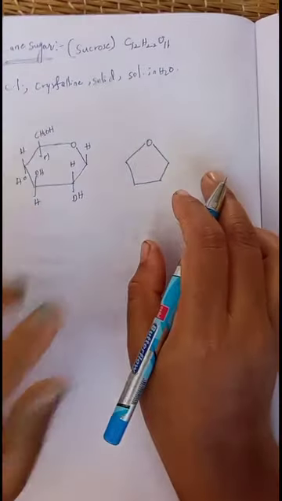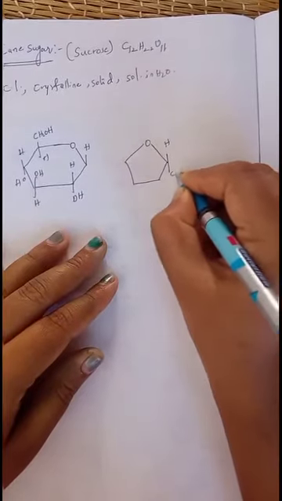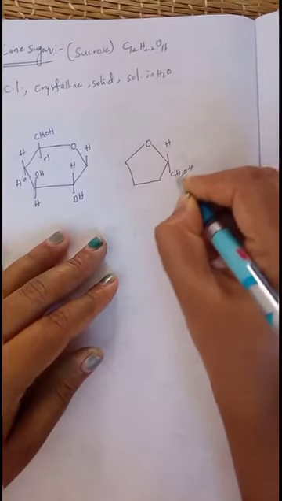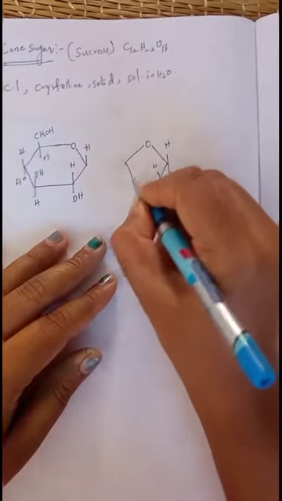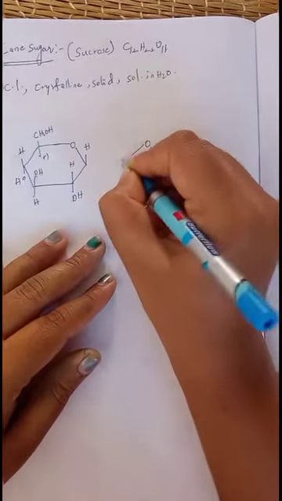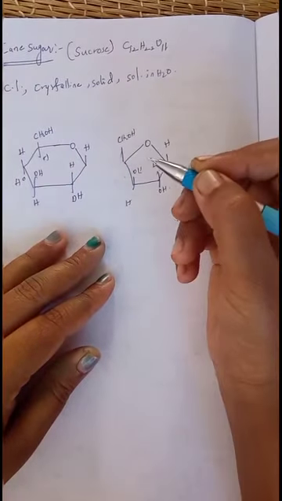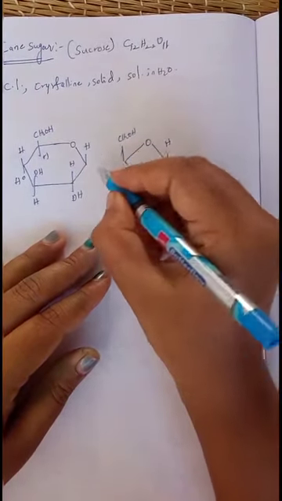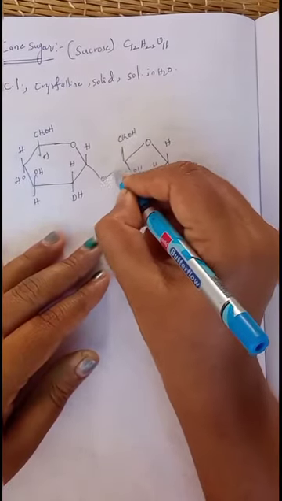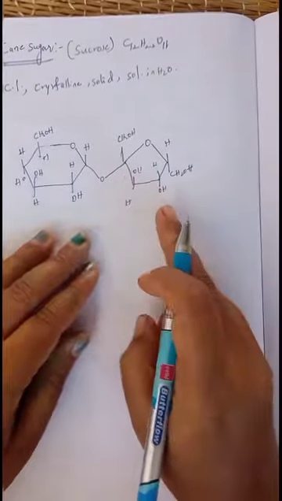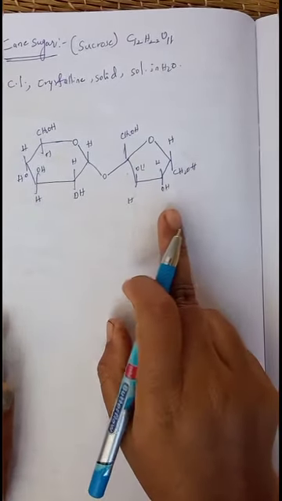Then take the furanose structure of fructose. Here H and CH2OH, again alpha, then H, OH, OH, H and here CH2OH. The hydrogen present here is involved in the formation of H2O. The oxygen of this carbon makes a linkage with the furanose structure of fructose.